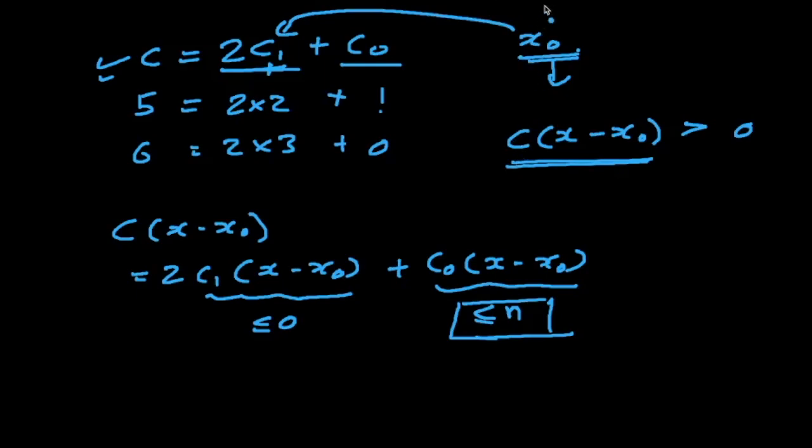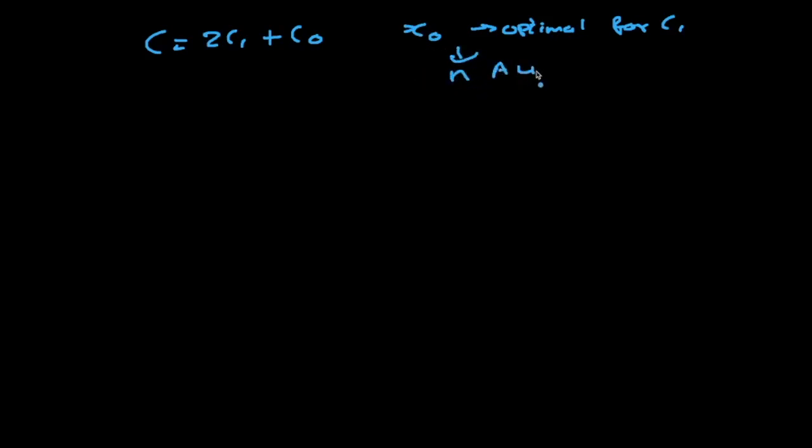Let's erase most of this, but I want to keep this part. Let me rewrite it again: C equals 2C1 plus C0, and x0 is optimal for C1. From here we can get the optimal for C in n augmentation steps.